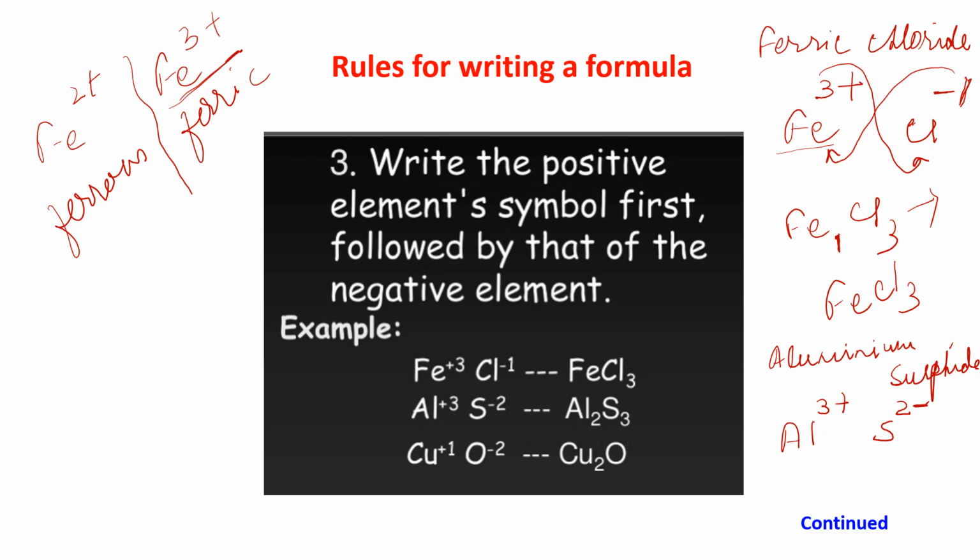See here, after crisscrossing what are we getting? Al2 will come here and S3 will come here. Al2S3. See, I have got the formula here. This is aluminium sulfide. And this is ferric chloride, the formula is FeCl3. Similarly, copper oxide, Cu2O.